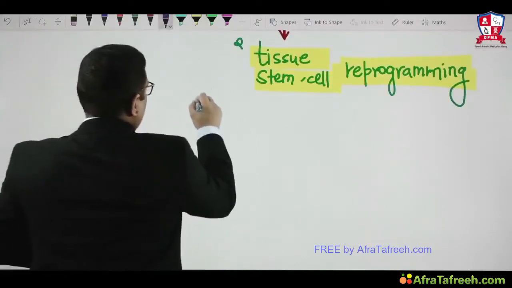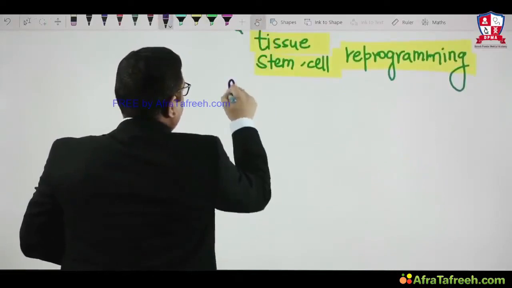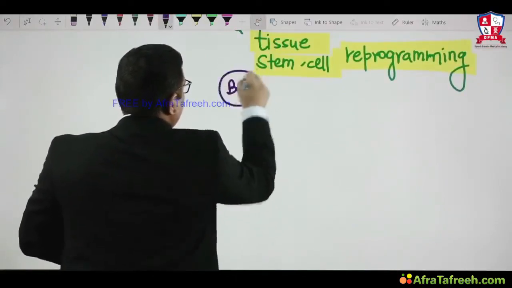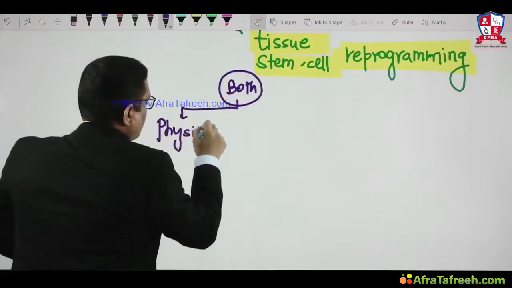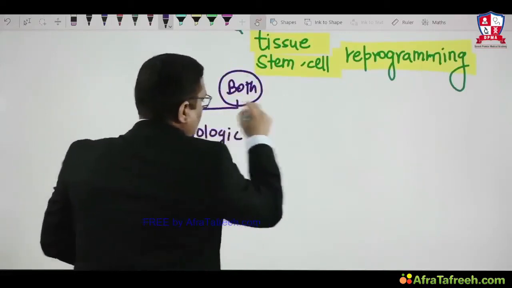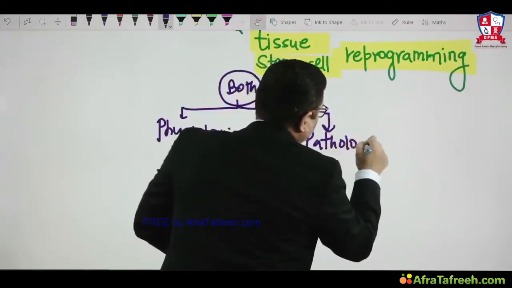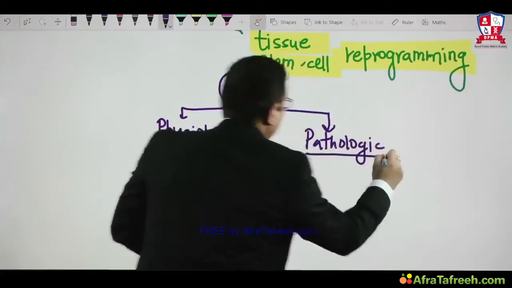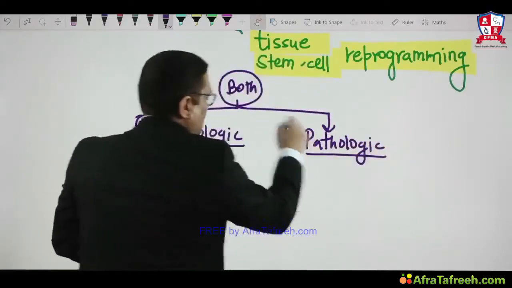So here again, same way, metaplasia is also both physiologic and pathologic.